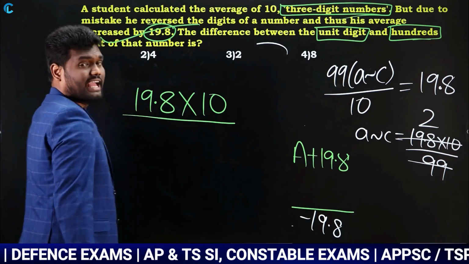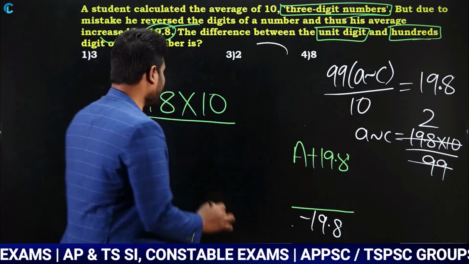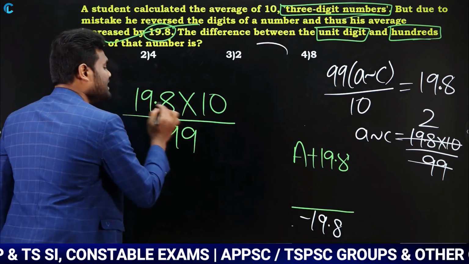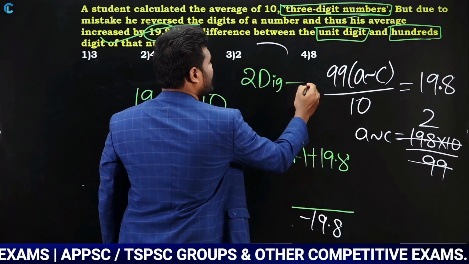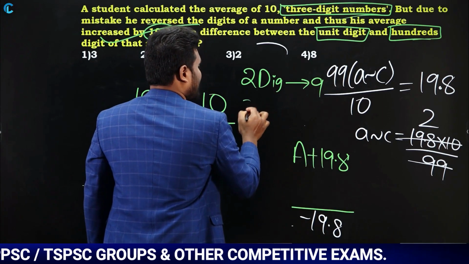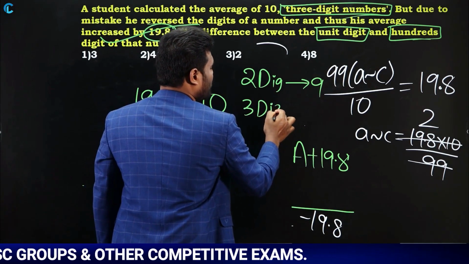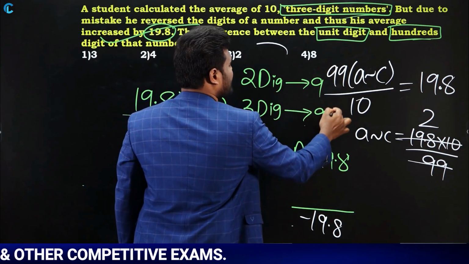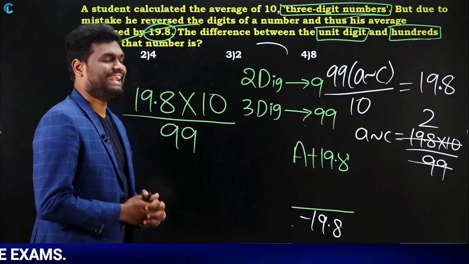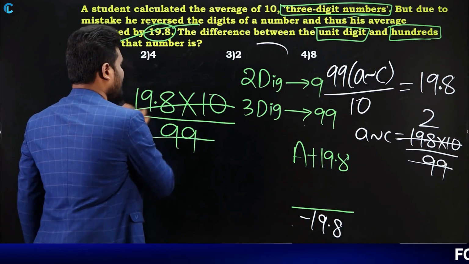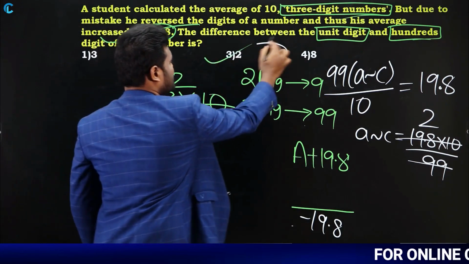But as it is 3-digit numbers, now you need to take it as 99. Initially it was 2-digit numbers. If it is 2-digit numbers, you need to take it as divided by 9. If it is 3-digit numbers, and now in this question it is 3-digit numbers, you need to take it as 99. Okay. Now 19.8 into 10 is nothing but 198. 198 cancels in 99 how many times? 2 times. So the answer is 2.